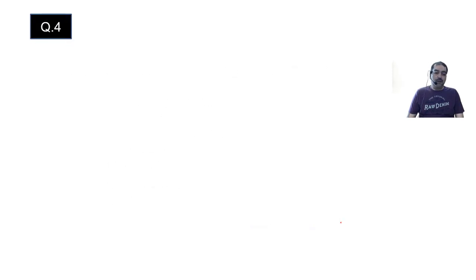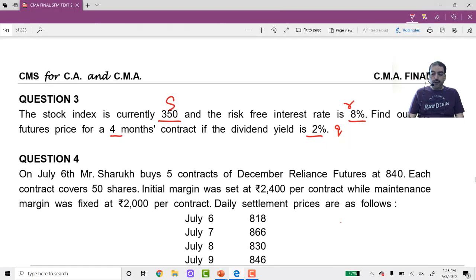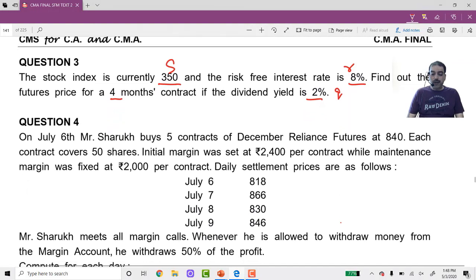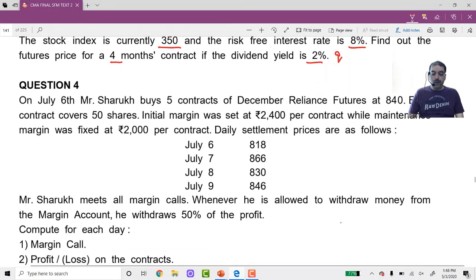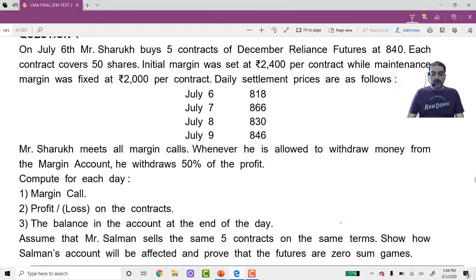Okay, let us come to question 4. Now question 4 is a question on mark to market. I told you that it will come in the examination. So this type of question comes. On 6th of July, Mr. Shahrukh buys 5 contracts of December Reliance futures at 840.